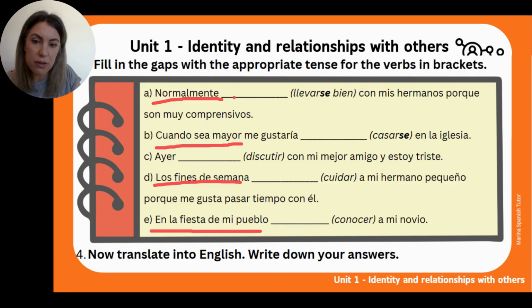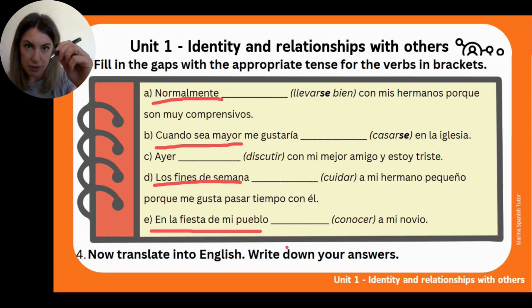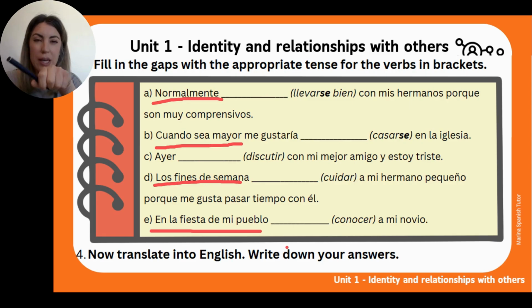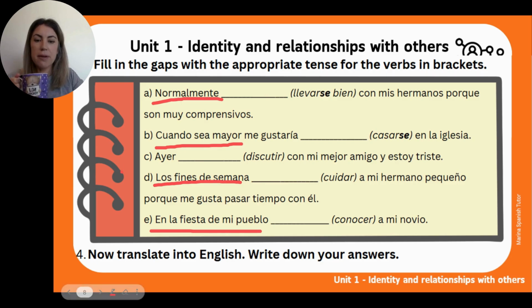In these gaps, you have to fill in the gaps with the verbs in the I form in the correct tense of llevarse bien, casarse, discutir, cuidar y conocer. And when you have done that, you can translate into English and write down your answers, okay? Because it's good practice for your reading paper. And also, I'll be here waiting for you, sipping my tea, and then I'll show you the answers for both number 3 and number 4. ¿De acuerdo? ¡Vamos!